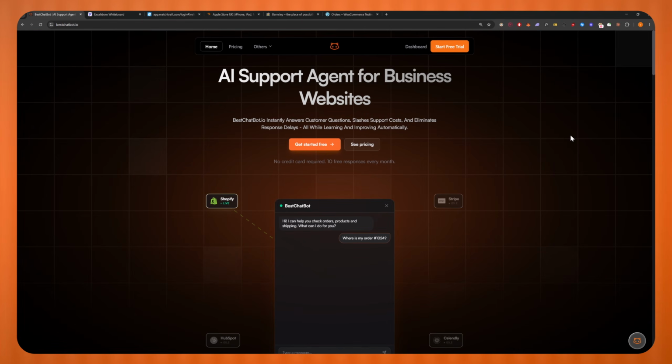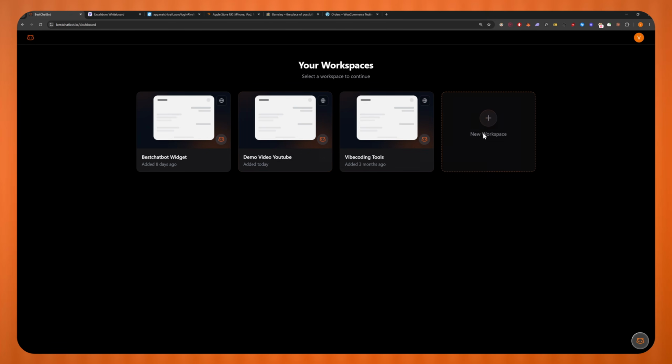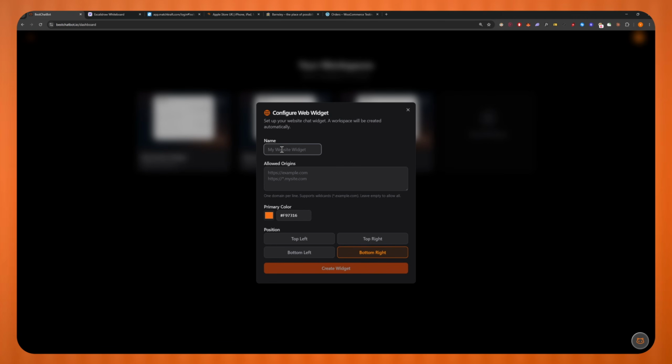So now I'm going to quickly run you through how to set it up and make sure everything works as expected. First of all, go to the dashboard and click on create widget. In my case, I'm going to put testing widget, and on allowed origins all you have to put is the website where you're going to embed this. In my case, I'm not going to put anything, so basically it's going to allow the widget to be embedded anywhere.